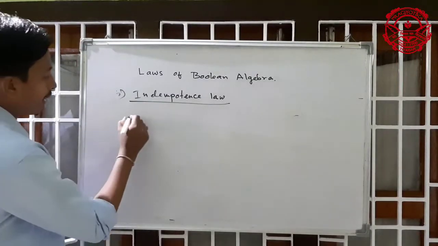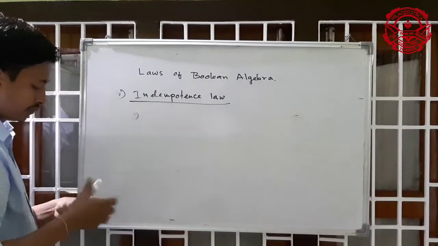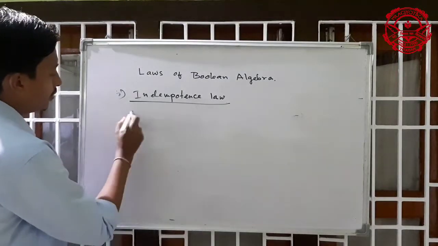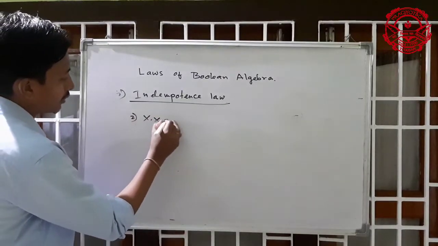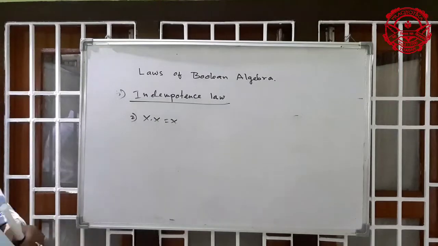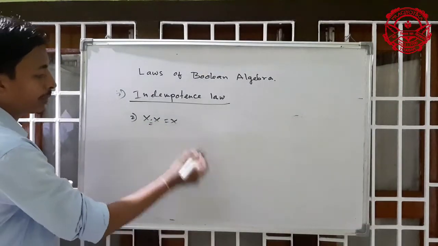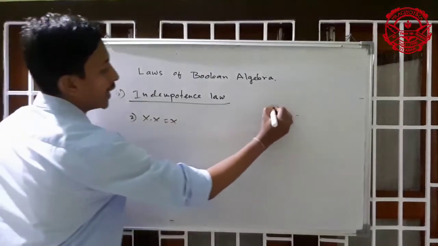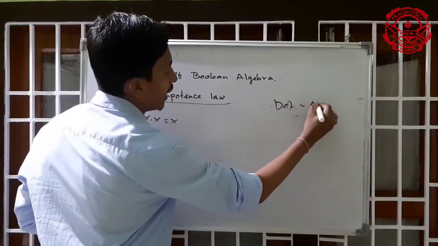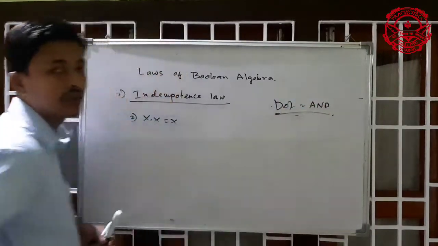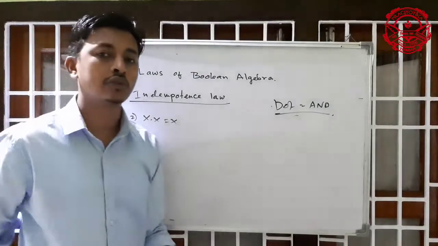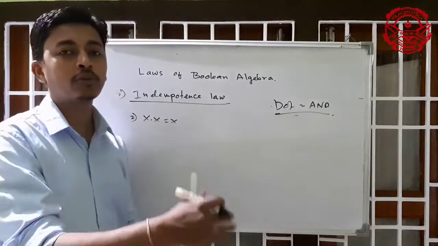Number 2, x dot x equal to x. Same thing, but here the dot operator is used. Dot means what? Again I say, dot means it is an AND operator. AND means both the expressions should be true. So if both expressions are true, then the output will be true.